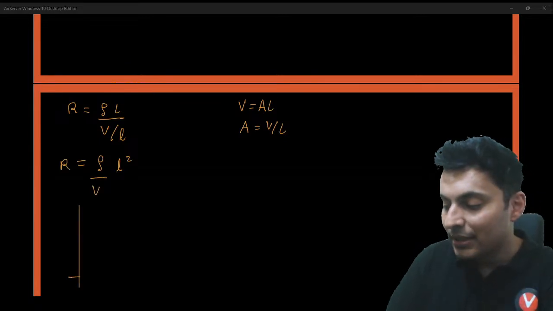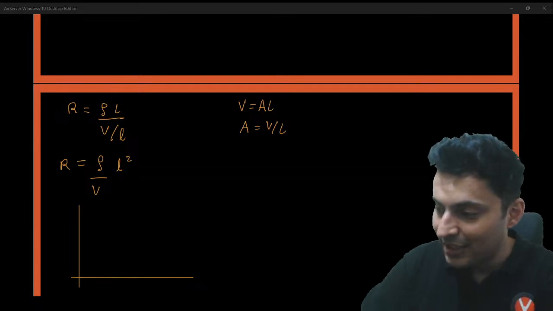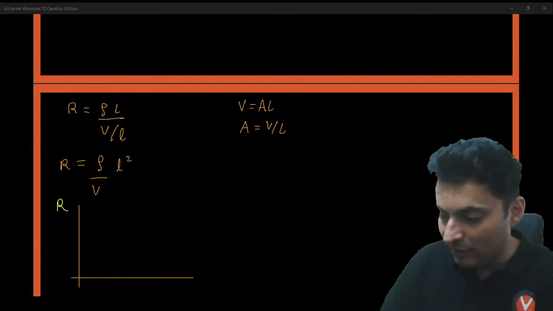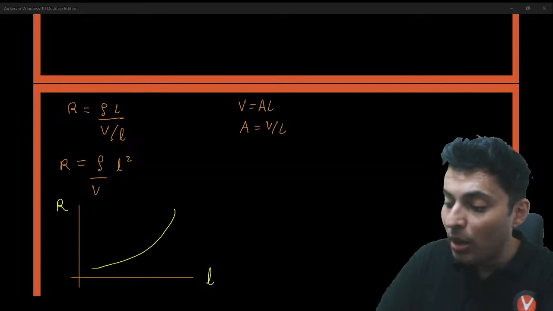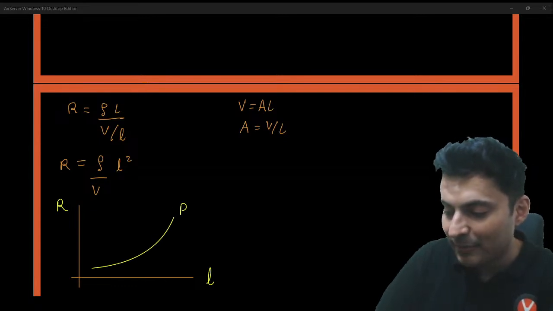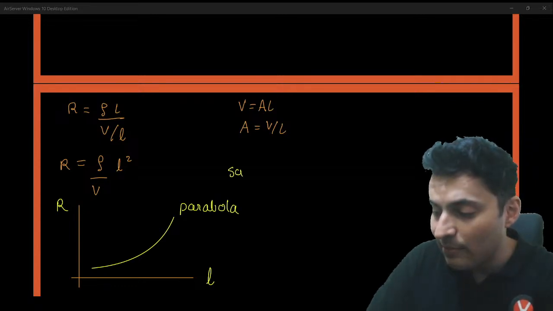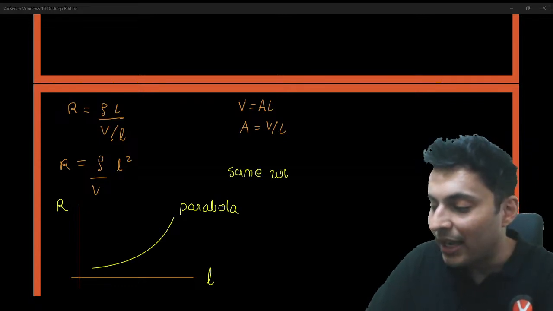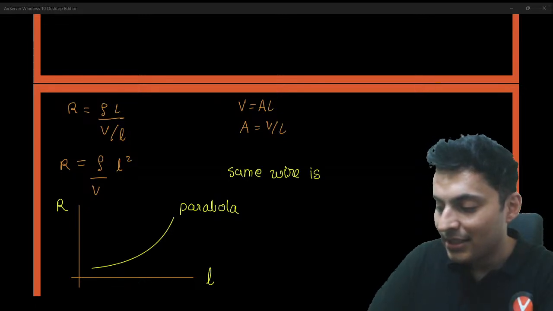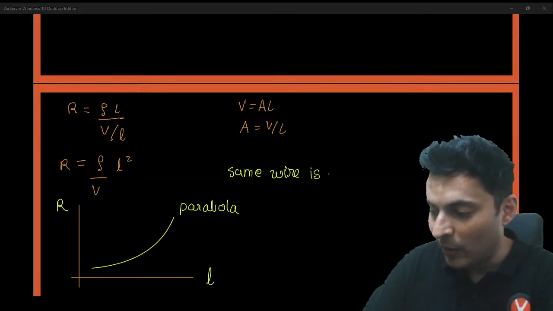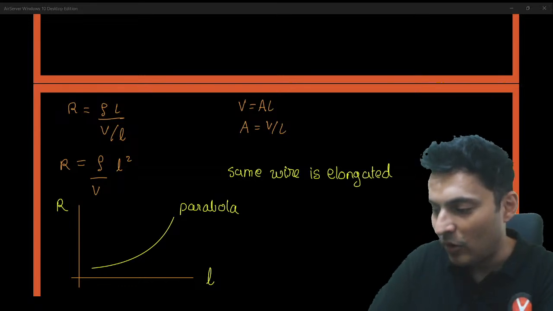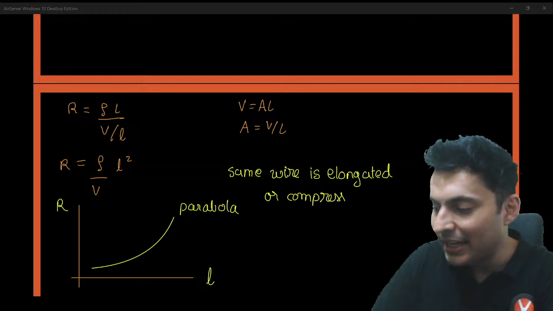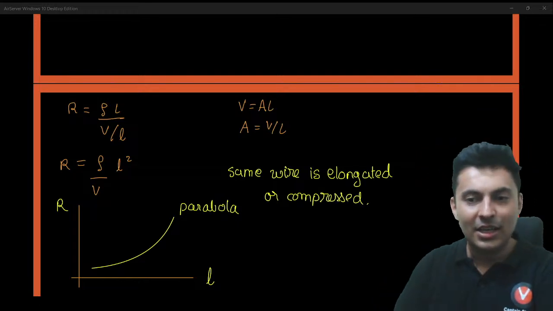Now if you see the resistance graph for length, it will be a parabola, a curved line, because the same wire is elongated or compressed. So area variations are considered.